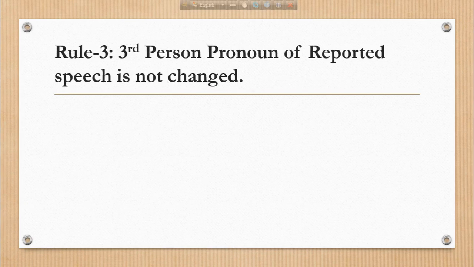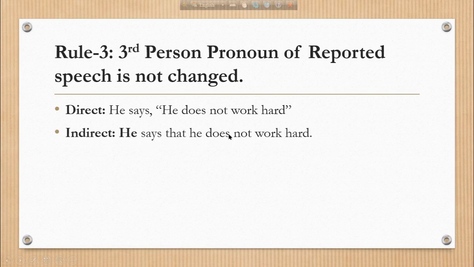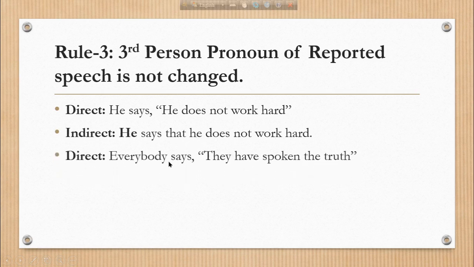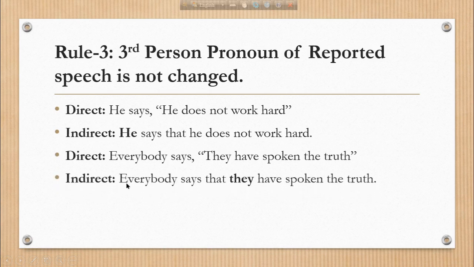Rule number 3 is, third person pronoun of reported speech is not changed. You see, he says, "He does not work hard." He says that he does not work hard. So here we have third person pronoun he, and he isn't changed here. Every day, everybody says, "They have spoken the truth." The indirect form is, everybody says that they have spoken the truth.